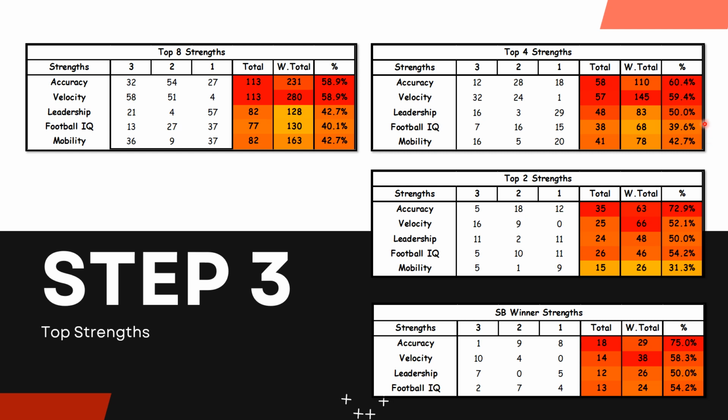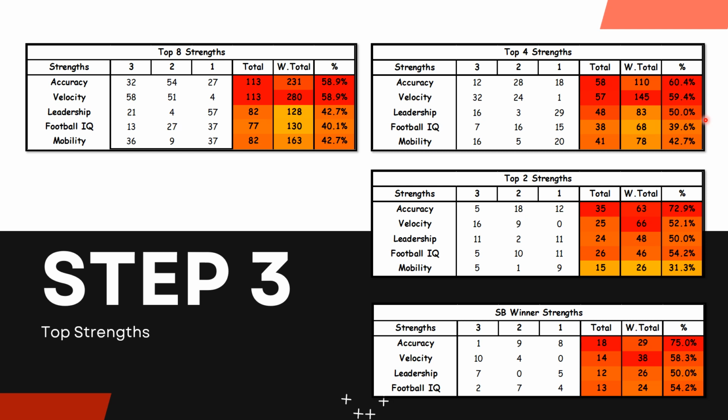Also, leadership. So basically, this is telling you 50% have that leadership quality. So every single conference finalist from the year 2000 and on, half of them have had the leadership quality. Football IQ, just like we said, dropped off a little bit. And mobility, it stayed the same in terms of percentages, but we're going to get deeper into that.